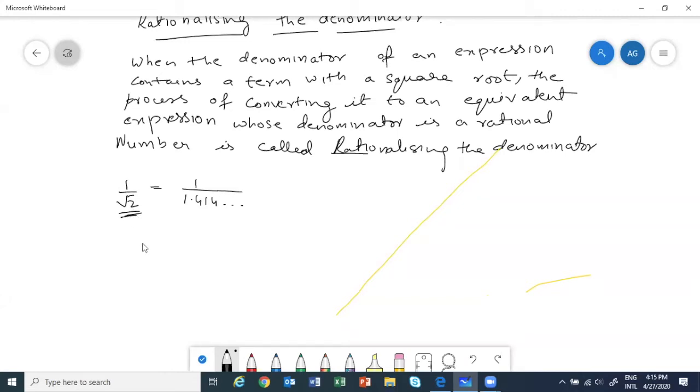So to rationalize, I can multiply and divide by root 2. This will not change the value and gives us an equivalent number. So this makes it root 2 by root 2 whole square. Our root sign cancels out with the power of 2 and we are left with root 2 by 2. This process is called rationalization. We'll do more questions.